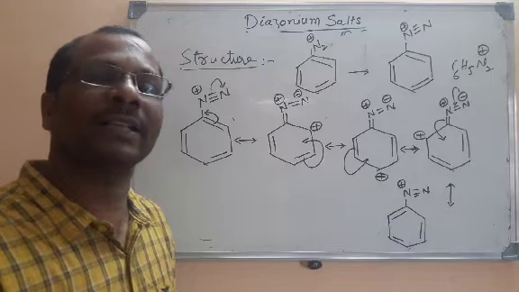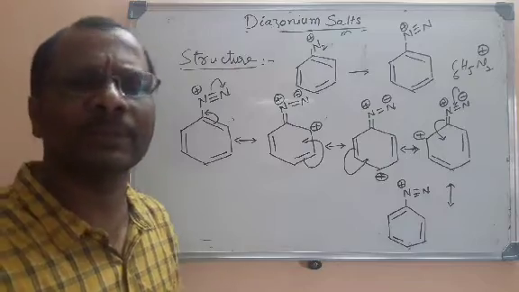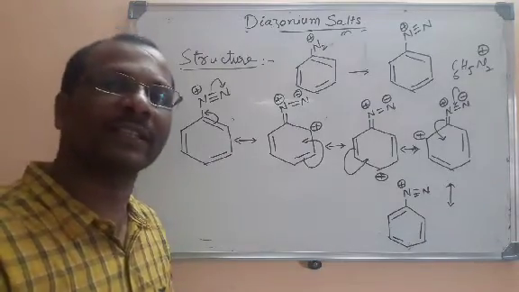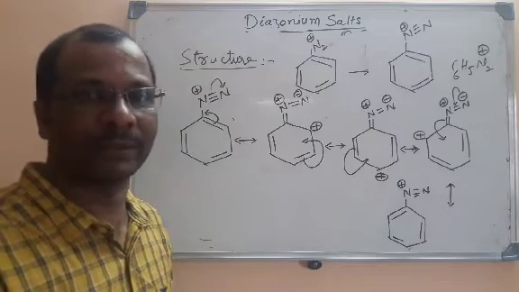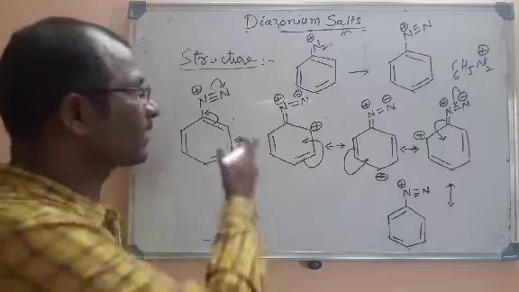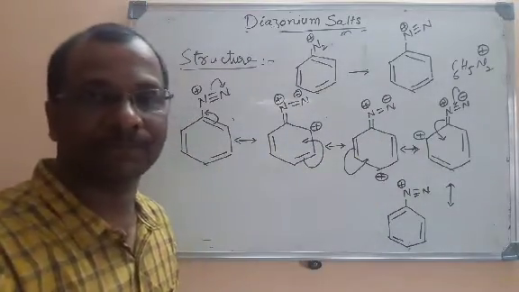Aromatic diazonium salts are more stable than aliphatic diazonium salts, which are completely unstable. The diazonium ion formed from the salts is stabilized by these resonance structures.